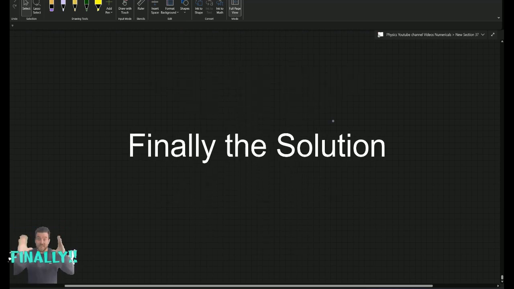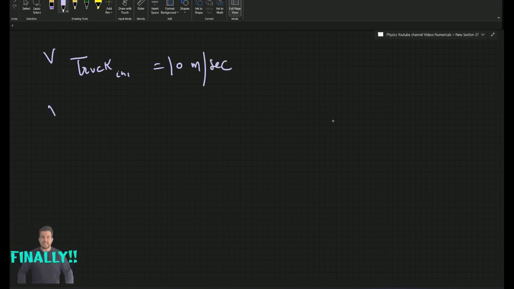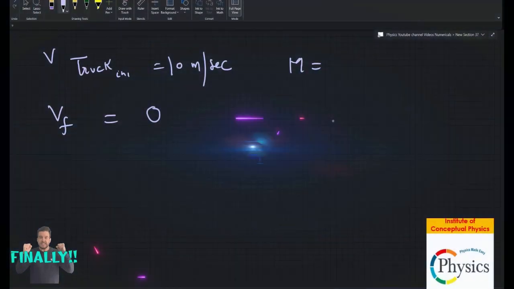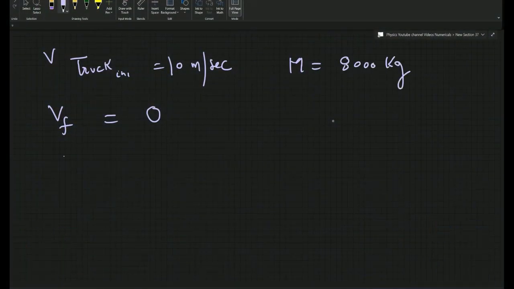So let's summarize how we will solve the problem of the truck. Let's say the truck was coming with initial velocity, V truck initial, of 10 meter per second. After collision, the final velocity of the truck is 0. The mass of the truck is 8,000 kilograms. What is the change in momentum?